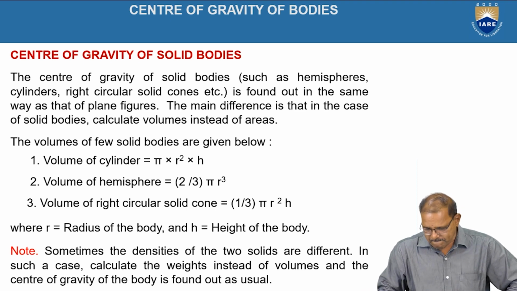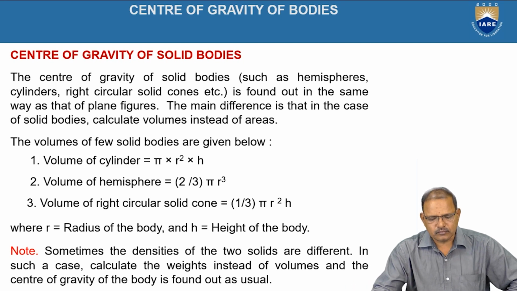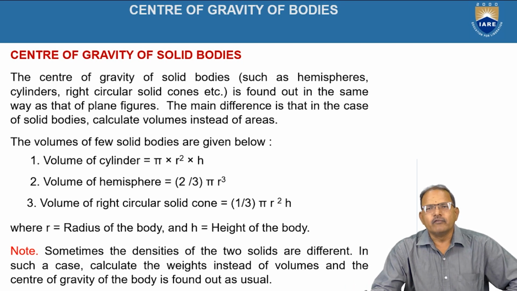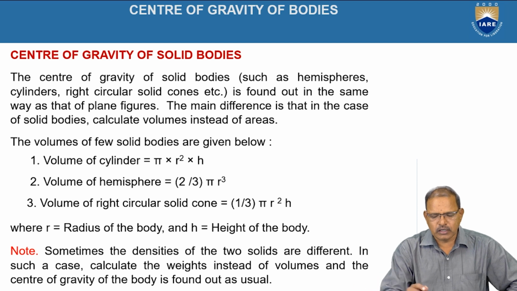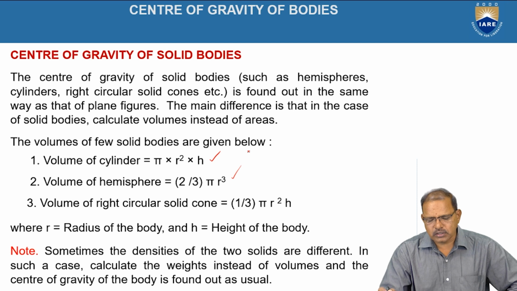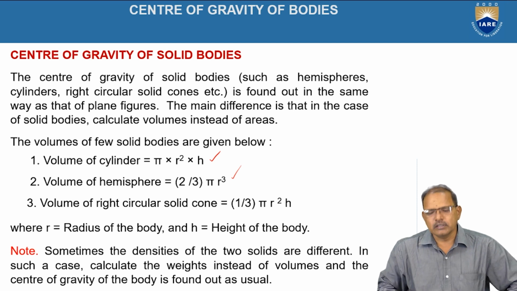Here, the volumes of the bodies are: volume of the cylinder is equal to pi r square h. Volume of the hemisphere is equal to 2 by 3 pi r cube. Volume of the right circular solid cone is equal to 1 by 3 pi r square h.